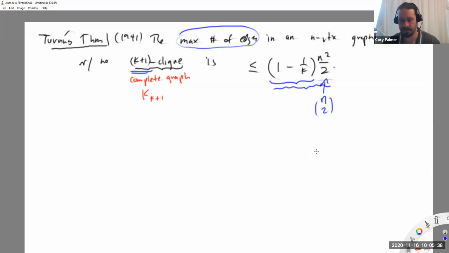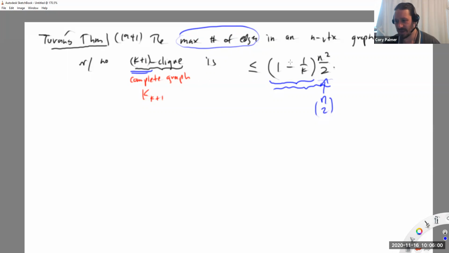And just to check a couple of things, when k equals 1, we're saying that there's no K2, no 2 clique, which is a single edge. When k is 1, k plus 1 is 2, so no edge. And then this upper bound becomes 0, which is good. That, as a little sanity check, makes sense, right?